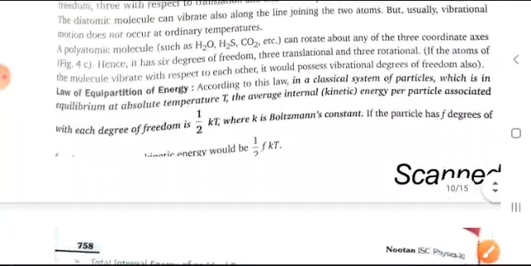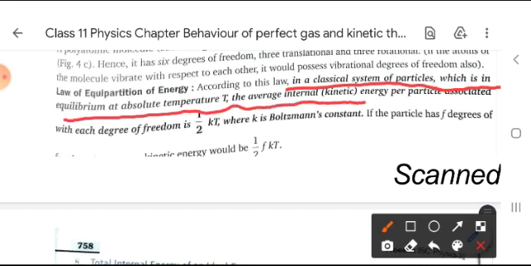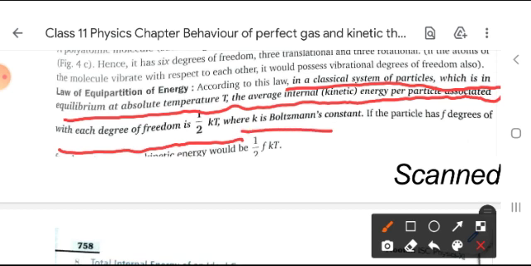Now moving forward, law of equipartition of energy. According to this law, in a classical system of particles in equilibrium at absolute temperature T, the average internal kinetic energy per particle associated with each degree of freedom is 1 by 2 kT, where k is Boltzmann constant.